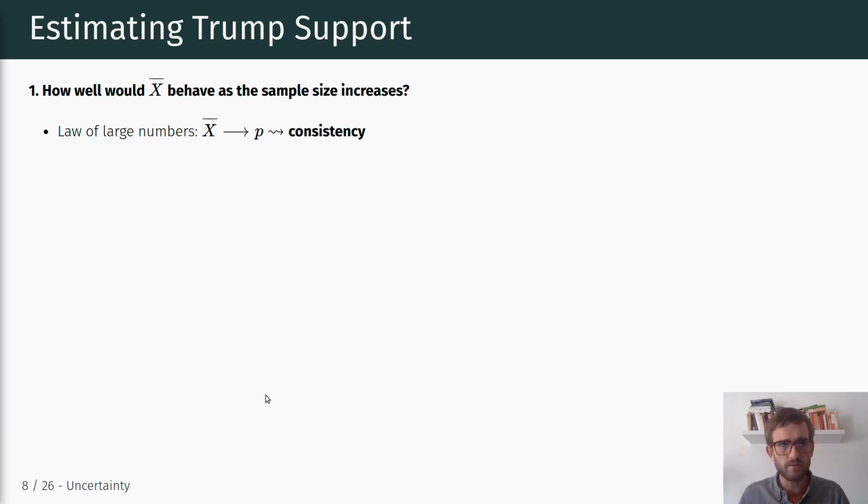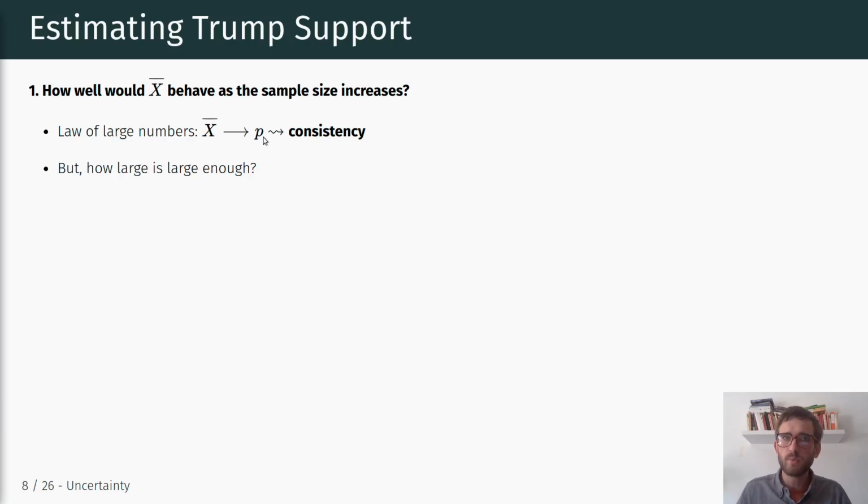Given the law of large numbers, which we discussed in the previous weeks, what we can say is that as the sample size increases to infinity, x bar approaches the true population parameter p. And this is what we call consistency, right? So our estimator x bar is consistent in the sense that increasing the sample size will bring it closer and closer to our true population value, p. And this can be shown using the law of large numbers. Again, make sure to check out those videos in the previous weeks.